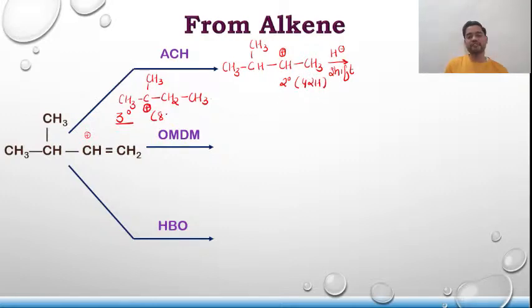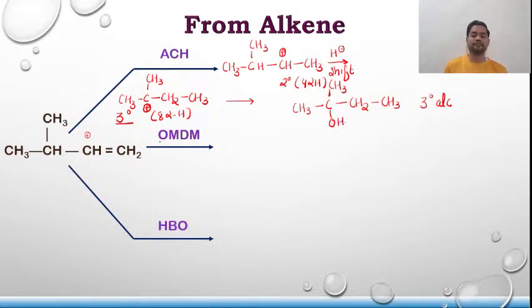So that's why it is more stable. And hence finally the product that will be formed is CH3, C, CH2, CH3, and over here again CH3, and this is a 3-degree alcohol. The OH I have not placed yet.